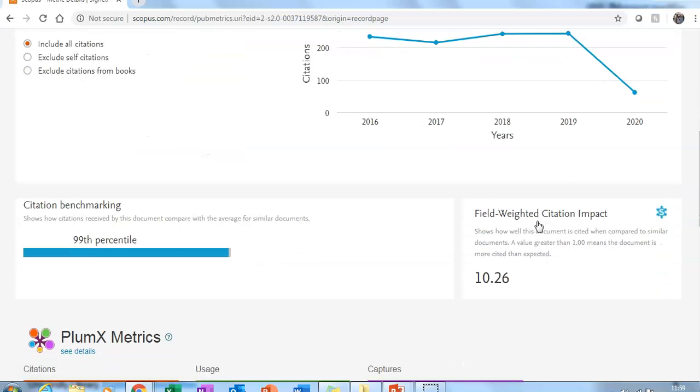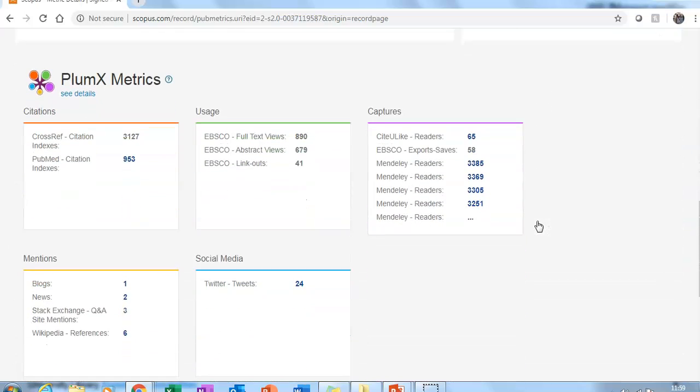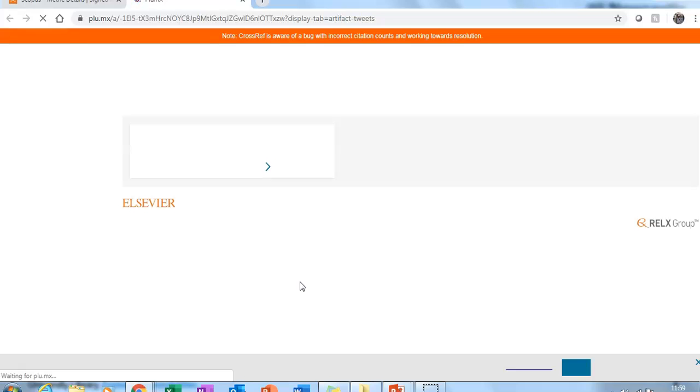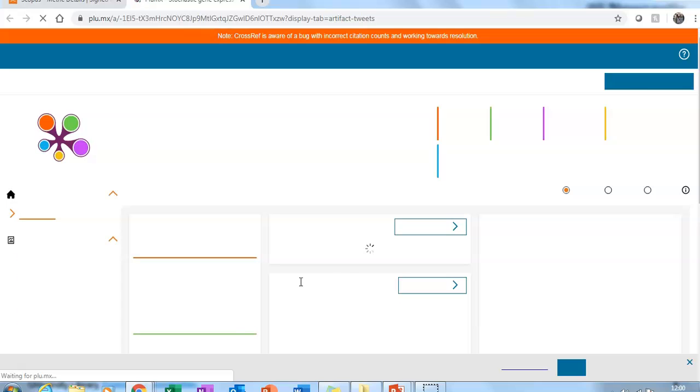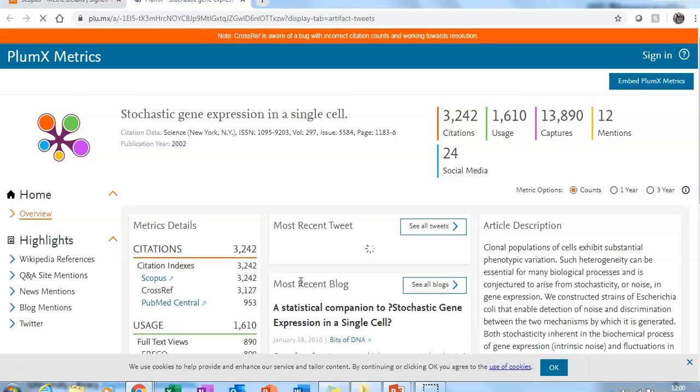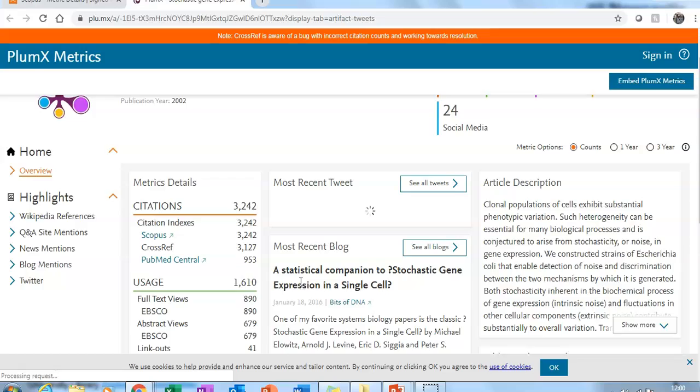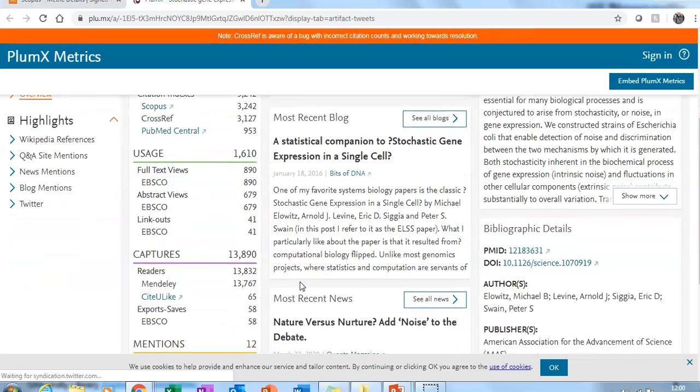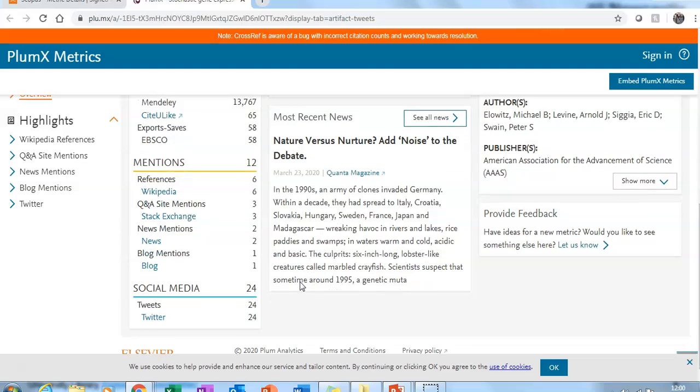here. I'm going to tab down the page till we get to the Plum Analytics section, and here we can see a higher level of detail on those numbers in terms of captures, downloads, usage, mentions on blogs and in Twitter as well. And if we click on one of those hyperlink figures, it'll take us through to a dashboard where we can see a bit more information, including some of those tweets, including some of those mentions. So you can see there's quite a lot of detail here that we can capture just from accessing those figures and that information.